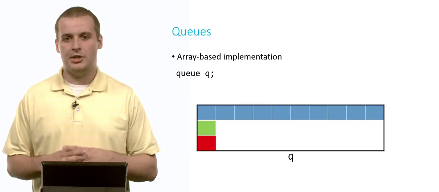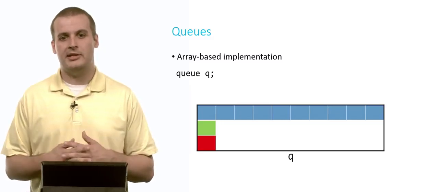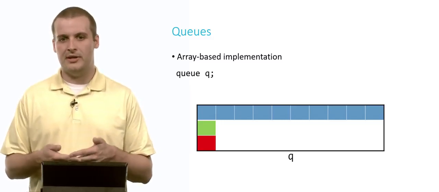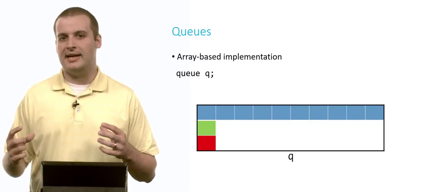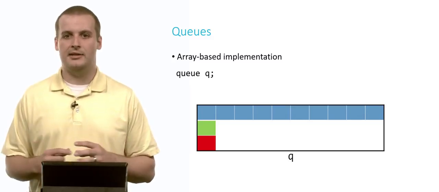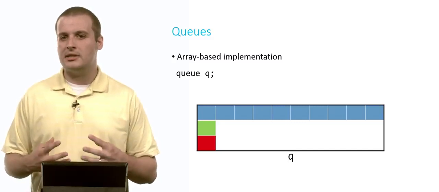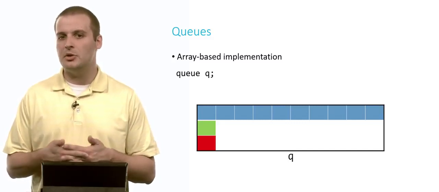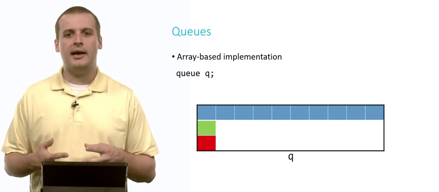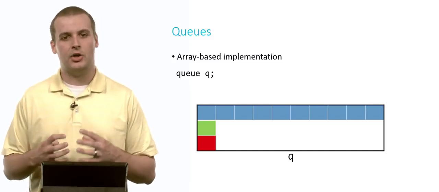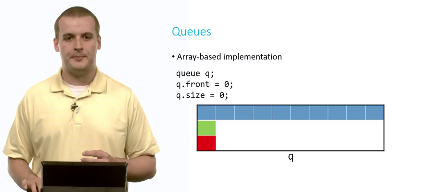So here is our queue. It is a structure. It contains three members or three fields, an array of size capacity. In this case, capacity is 10, and this array is going to hold integers. In green is the front of our queue, the next element to be removed. And in red will be the size of the queue, how many elements are currently existing in the queue.